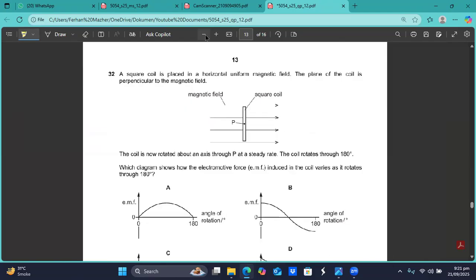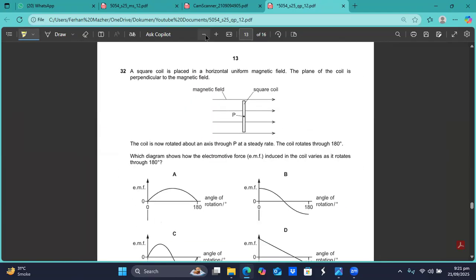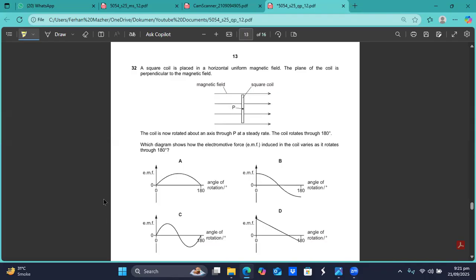Then we have question number 32. A square coil is placed in a horizontal uniform magnetic field. The plane of the coil is perpendicular to the magnetic field. The coil is now rotated about an axis through P at a steady rate. The coil rotates through 180 degree. The diagram shows how the electromotive force induced in the coil varies as it rotates through 180 degree.